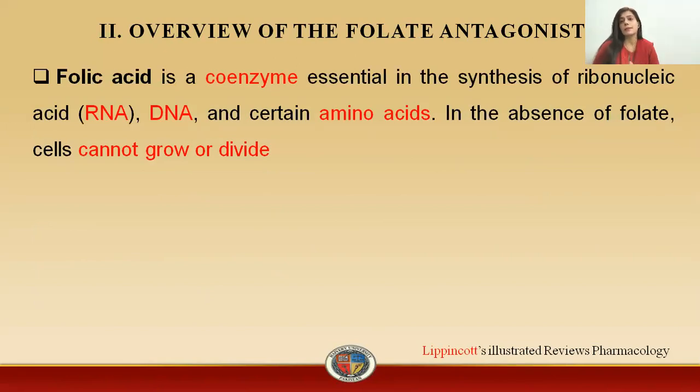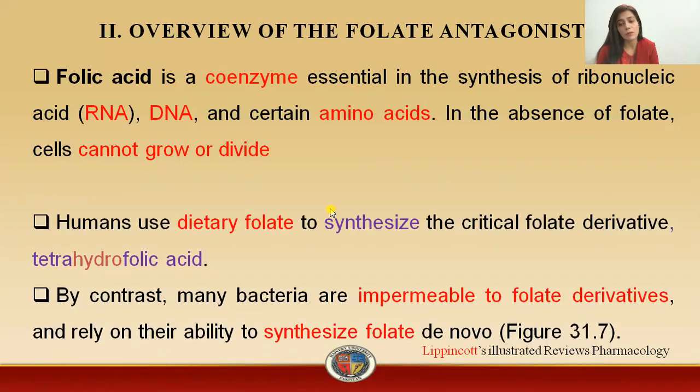Now, coming towards the overview of folate antagonists. Why is folic acid necessary? Folic acid is necessary both in human beings and bacteria for the formation of DNA, RNA, you can say for the formation of purines, pyrimidines, amino acids. In conclusion, you can say this is necessary for cell growth. In the absence of this folic acid, in the absence of this coenzyme, there will be no possibility of cell division because there will be no formation of DNA, RNA.